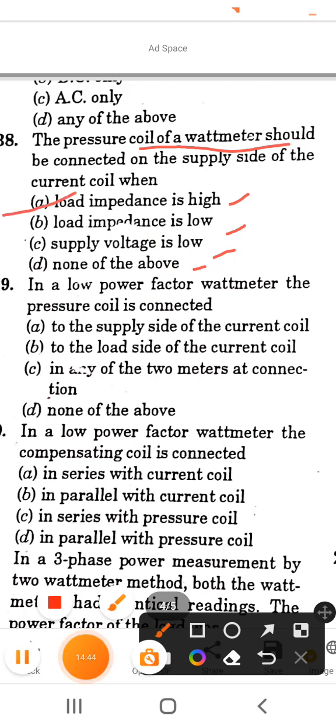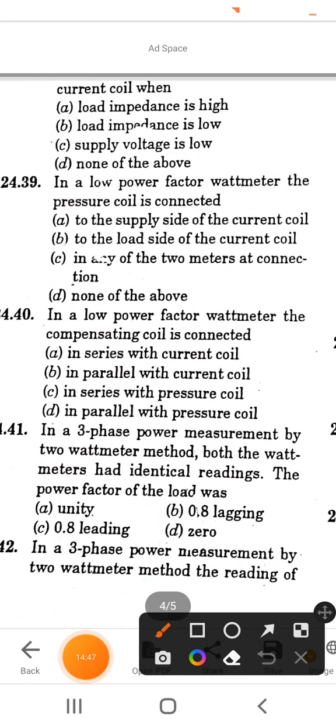Next is, in a low power factor wattmeter, the pressure coil is connected. Options are: A, to the supply side of the current coil; B, to the load side of the current coil; C, in any of the two meter connections; D is none of the above. So the correct answer of this question is option B, to the load side of the current coil.